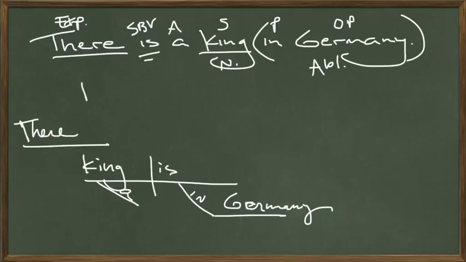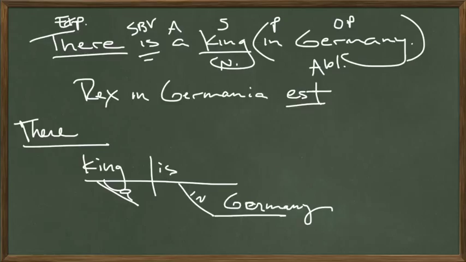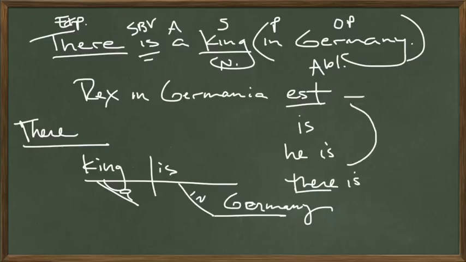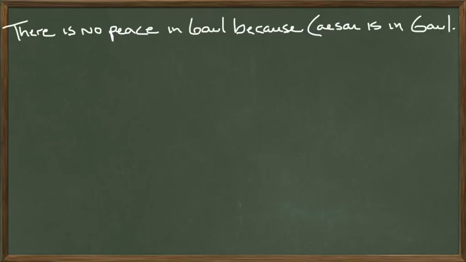In Latin, Rex in Germania est. And there is right there because est can mean is, it can mean he, she, or it is, and it can also mean there is. So the expletive is actually included in this verb here, est. Rex in Germania est. There is no peace in Gaul because Caesar is in Gaul.